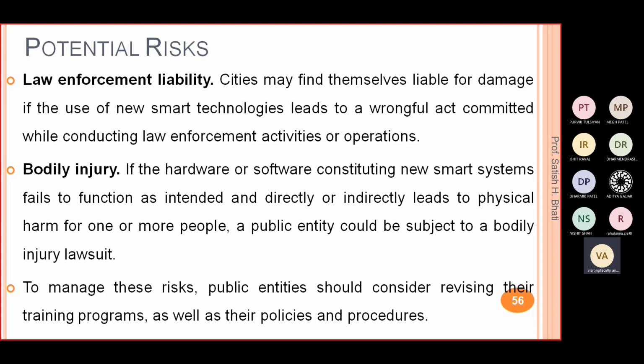If we make everything smart, then we are fully dependent on those systems, so we become relaxed. Because of that, if the system does not work properly or fails, there is a chance of physical harm or some risk. So, to manage all these risks, public entities should consider revising their training programs as well as their policies and procedures.